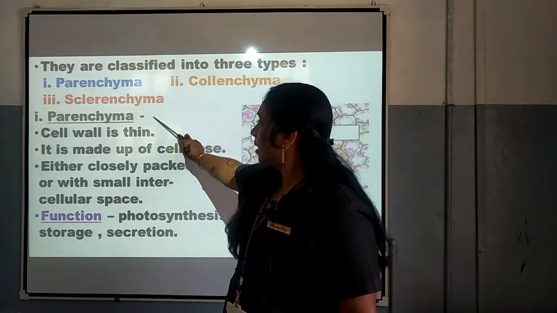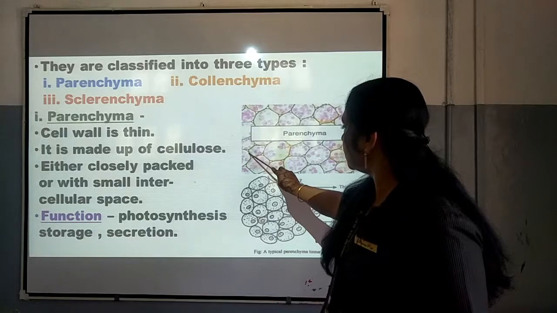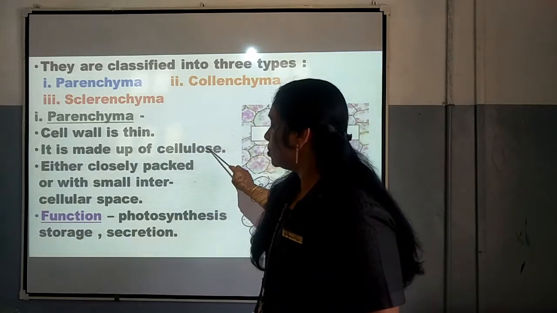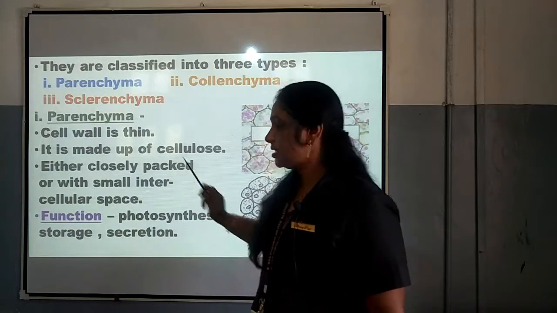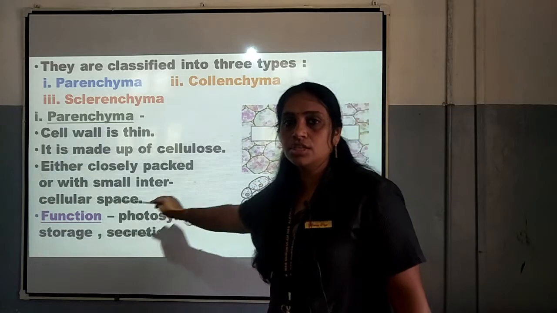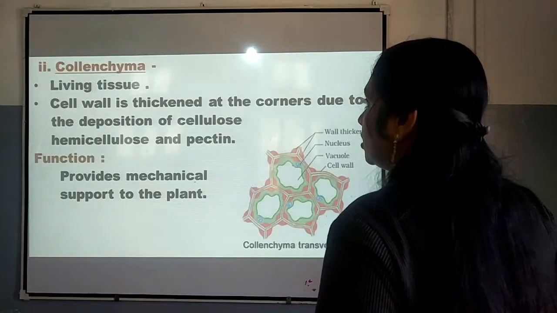Parenchyma tissues, they are having the cell wall, thin cell wall. You can see here the thin cell wall. It is made up of cellulose, either closely packed with or small intercellular space are there, and the function of parenchyma cell is photosynthesis, storage and secretion that we have seen in the previous class and we understood about it.